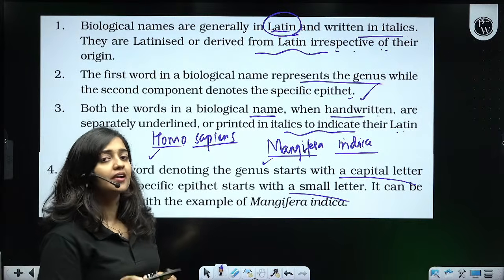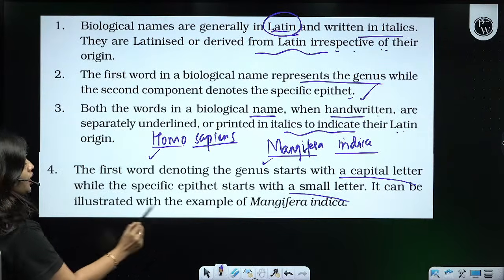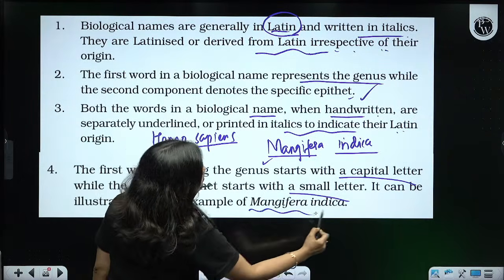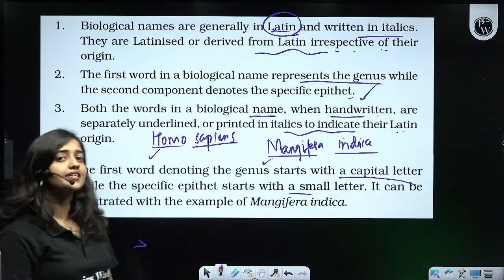That italics printing is to represent their Latin origin. So Mangifera indica, while printed, is represented like this. Can you see the italics? It is italicized, right?